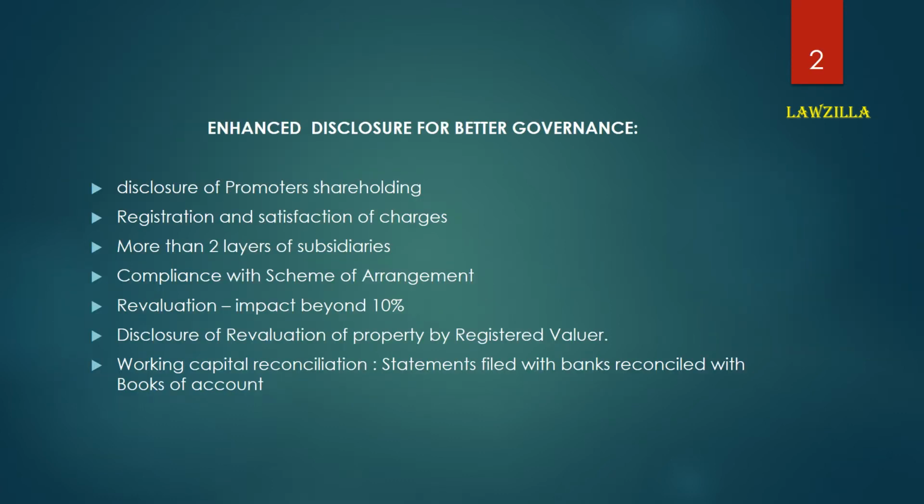My first slide is with respect to the enhanced disclosure for better governance. In this, the first disclosure is a disclosure of promoter shareholding. Second disclosure is a reporting of pending registrations of creations and satisfaction of charges in ROC beyond statutory limit. Third disclosure is a reporting of more than 2 layers of subsidiaries. Fourth is additional disclosure if there is any scheme of arrangement approved in the company.